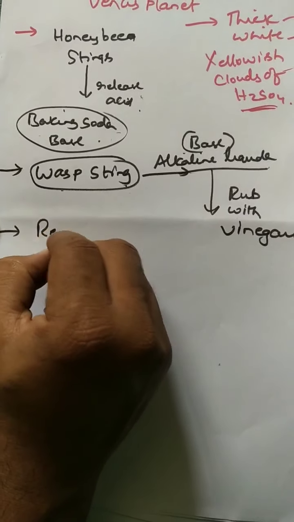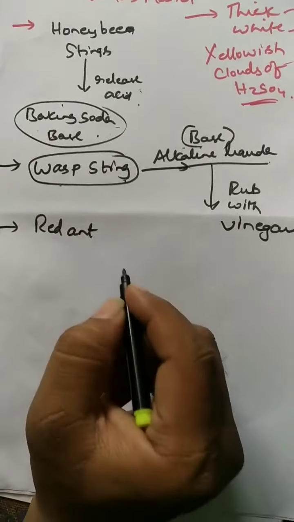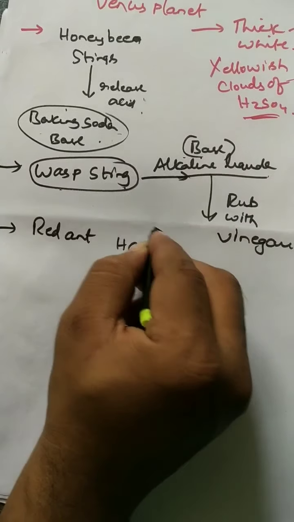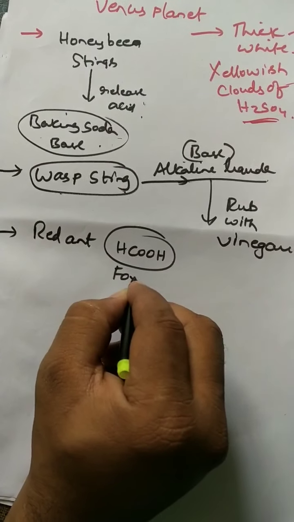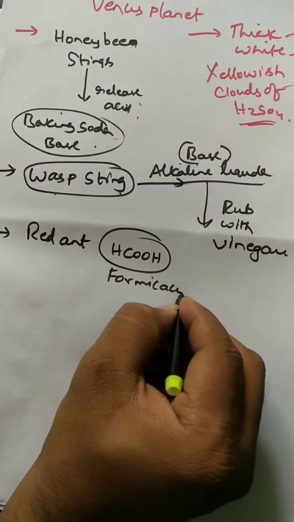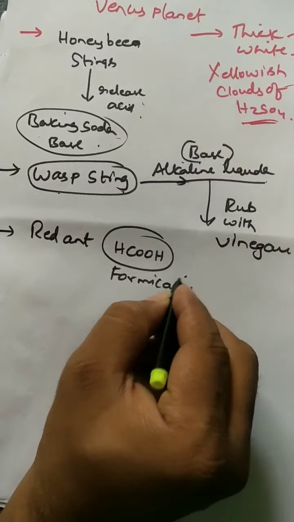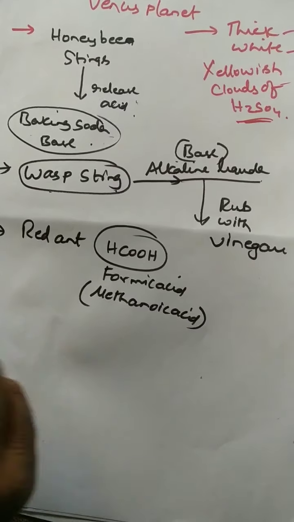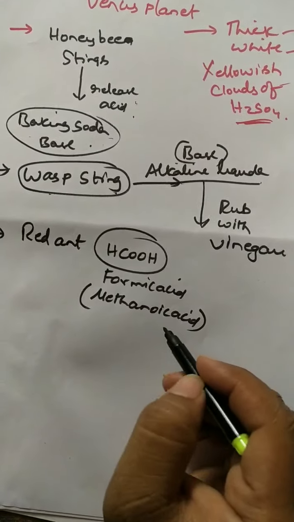You know already the red ant. One more example, the red ant's head. It is filled with formic acid, right? HCOOH. What is this acid called? Formic acid, and another name for this is methanoic acid. So if a red ant stings, it releases formic acid or methanoic acid.